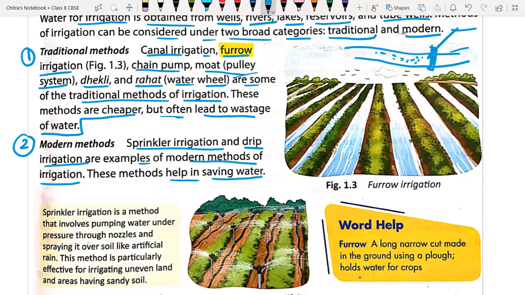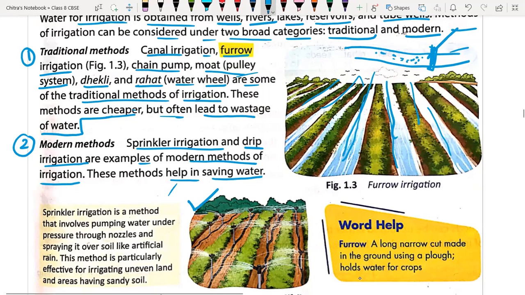Okay, so see, this is the furrow kind of irrigation system. Here you can see we have small furrows, and from there water is flowing continuously. It requires a lot of water, but as you can see in the second diagram, we are providing water to the crop by sprinkling, so it requires very little water.